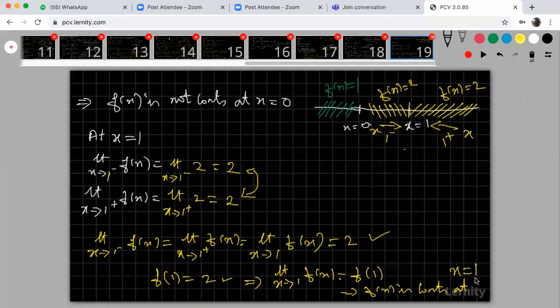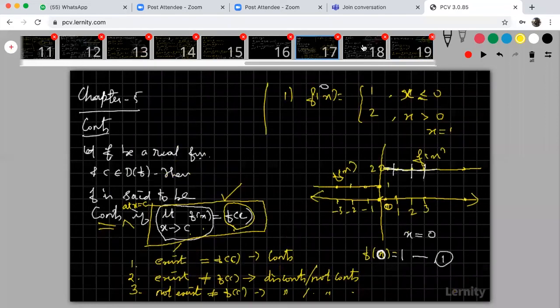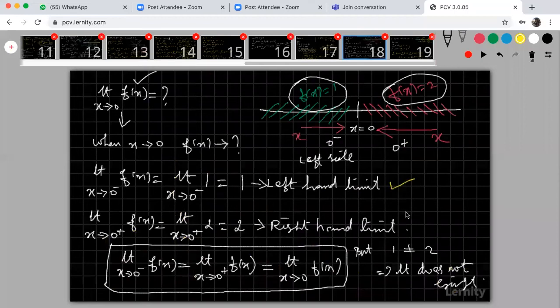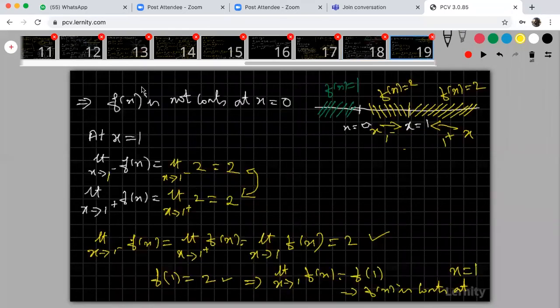In the other case, I am getting different left hand limit and right hand limit, so the limit does not exist. Limit not existing means it is not equal to the value of the function, and by the third condition, the function is not continuous. But here, the left hand limit and right hand limit are both equal, and that is the limit value. The limit value and the function value both are equal. Therefore, the function is continuous at x is equal to 1.